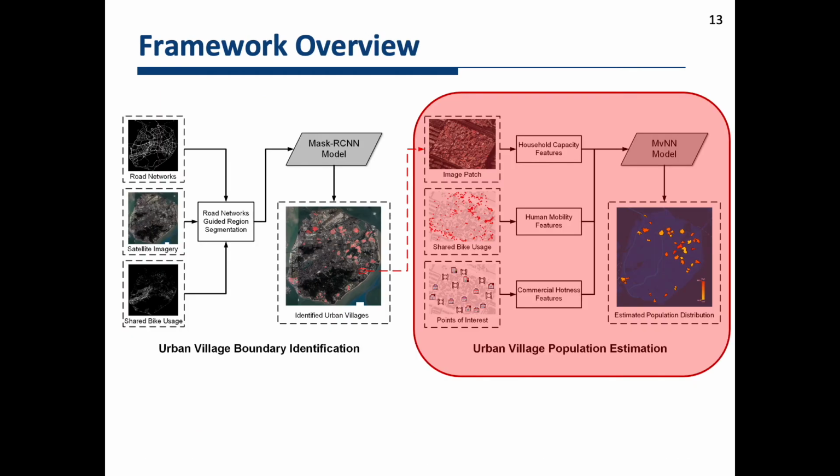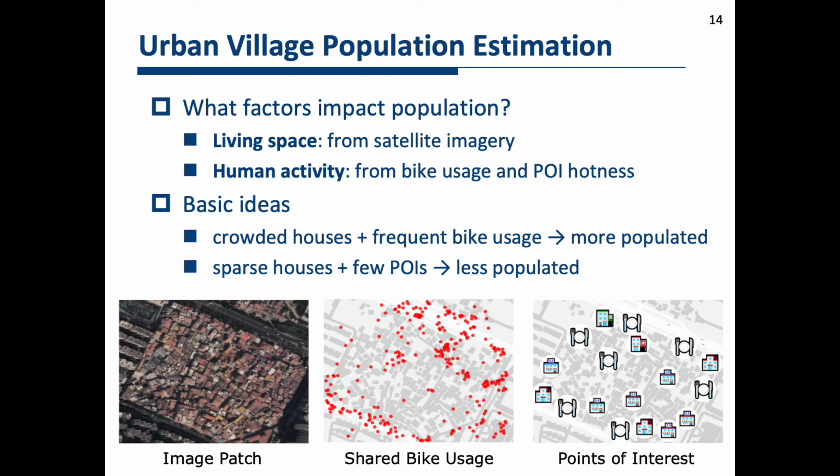And now let me introduce the second phase, urban village population estimation. We consider the factors impacting urban village population from the following two aspects. The first one is the living space, which can be estimated by counting the number of houses from satellite imagery. The second factor is human activity intensities, which can be estimated from bike usage and POI hotness. Therefore, our basic idea is that if we see an urban village with crowded houses and frequent bike usage, we can infer that there might be more population in this urban village.